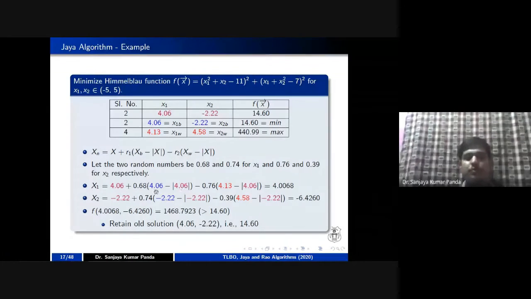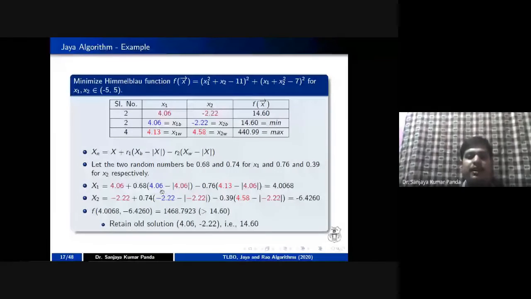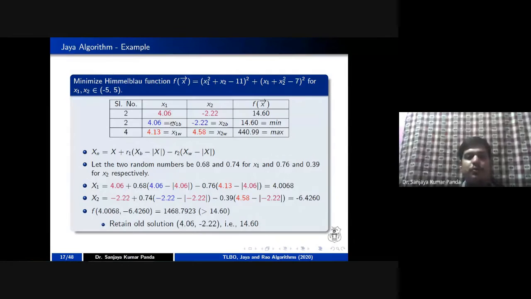So this is 4.06 minus 4.06, right? And in this case, the worst solution minus your current solution, that is 4.13 minus 4.06. So you are getting your x1 value as 4.0068. Similarly, for this case, you can take minus 2.22, the best solution minus your value, that is minus 2.22 minus minus 2.22.